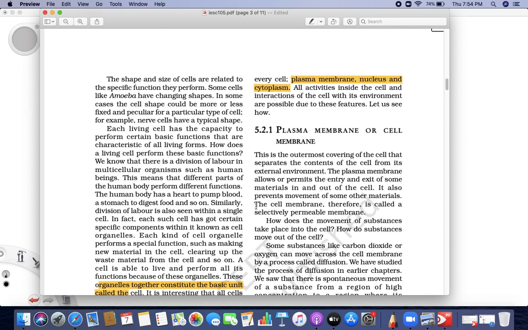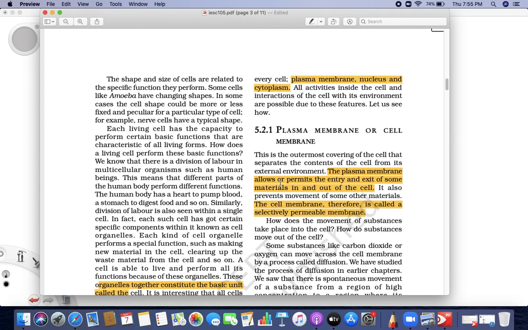See, selective means what? It doesn't allow everything to go inside or come out. It is a selectively permeable membrane, meaning it allows certain things only to go inside and certain things only to come out. So the plasma membrane, or we call it the cell membrane, permits entry and exit of certain materials in and out of the cell. Now you must be wondering what should go inside and outside.